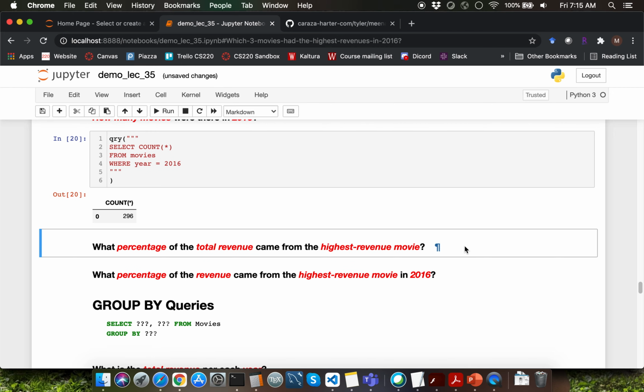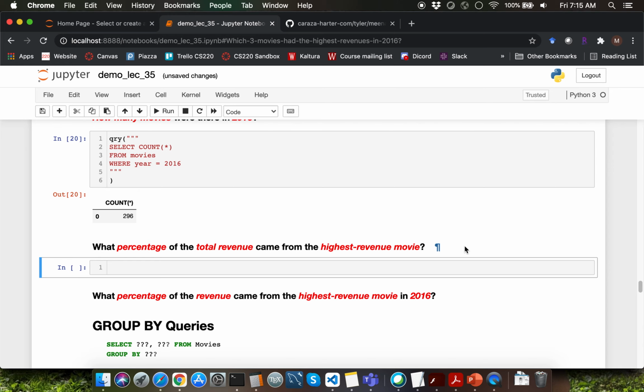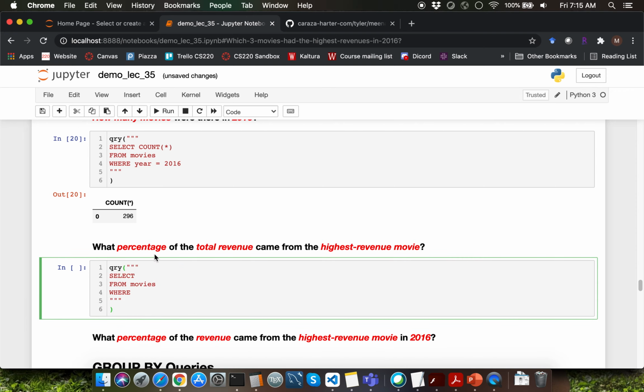Let's move on to the next question, which is asking what percentage of total revenue came from the highest revenue movie. There are multiple aspects of this question. Let me focus on the percentage calculation part over here. I need to calculate the percentage of the revenue based on the total revenue. I'm going to do that by computing max of revenue, and I'll have to divide that by sum of revenue in order to compute the percentage of total revenue for the highest revenue movie.